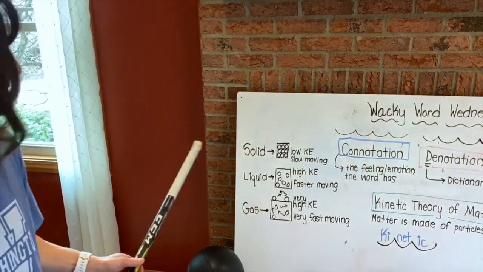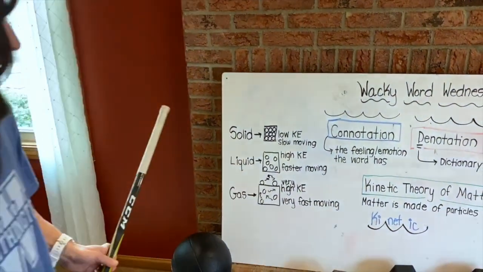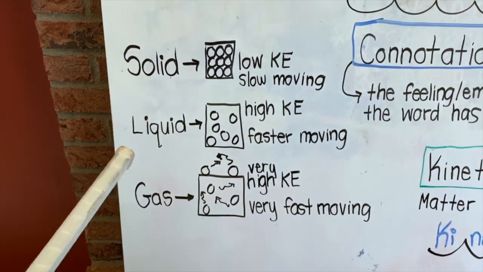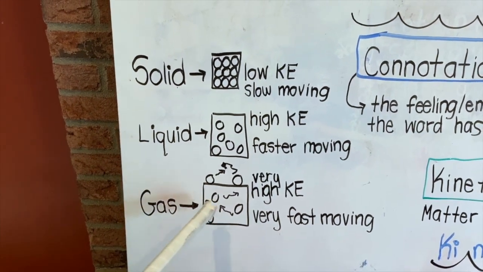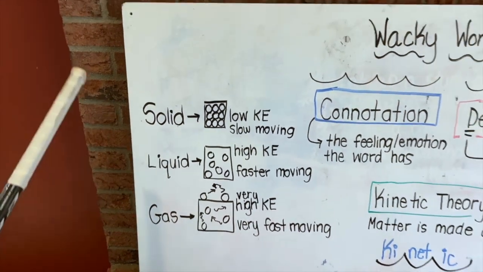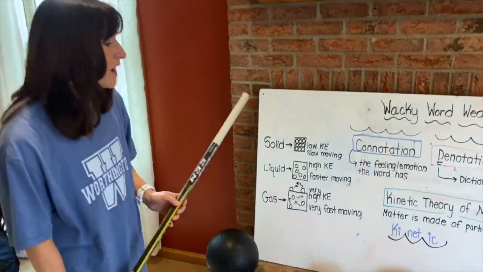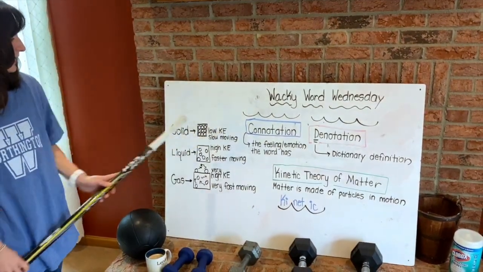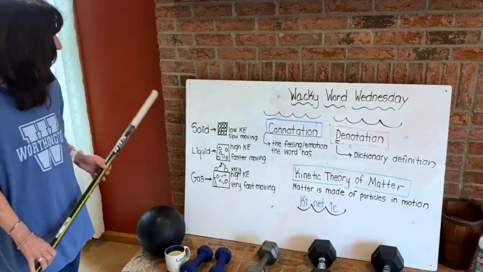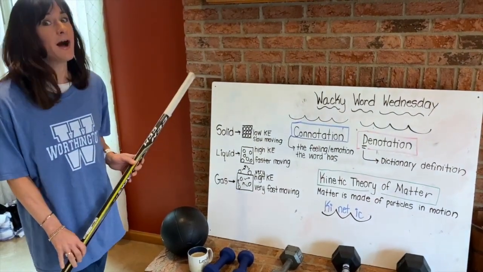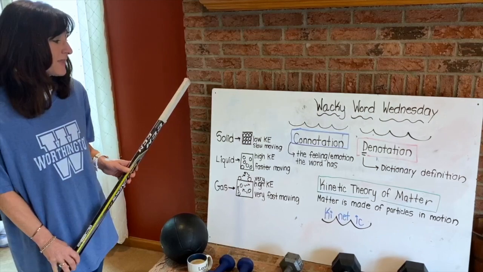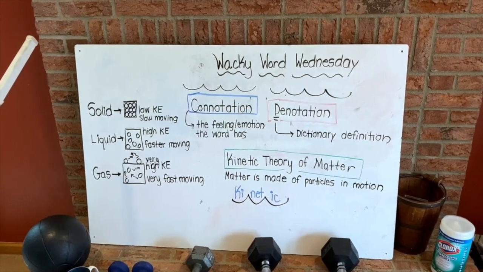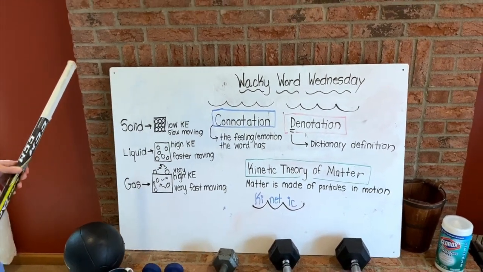In the final state, you drew the model of gas this year. And when we looked at the particles that are in gas, they're moving around with a lot of energy and motion, very fast moving, and in all different directions, and they might even come out of the container. So, when we talk about the kinetic theory of matter, solids have low kinetic energy, a liquid, high kinetic energy, and a gas, very high kinetic energy. And that is your Wacky Word Wednesday, the theory of matter and looking at the kinetic energy in each state of matter.